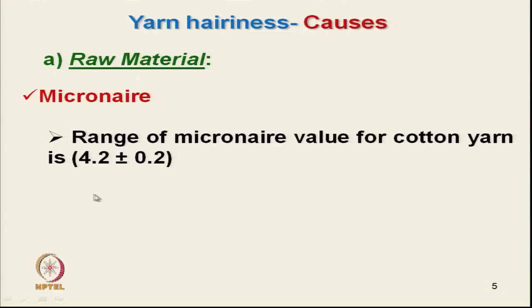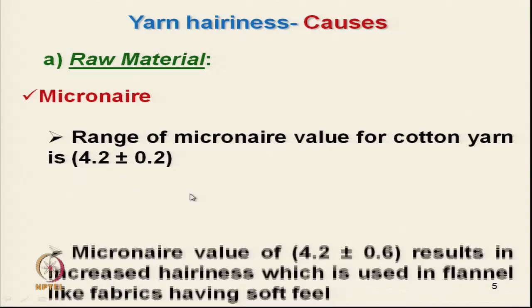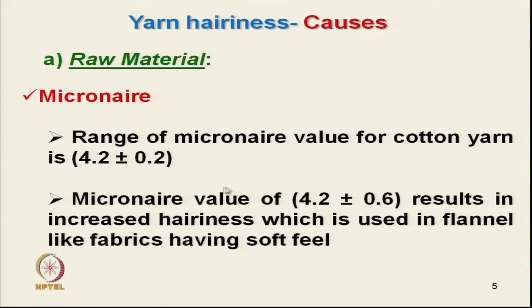So, the micronaire range for cotton: normal cotton with 4.2 micronaire has a range of plus minus 2. If it is within this range, then the problem of hairiness will not be too much, that is the acceptable range, but if it is more. It has been observed that a micronaire value of 4.2 plus minus 0.6 results in an increase in hairiness, which is used in flannel like fabric having a soft feel.